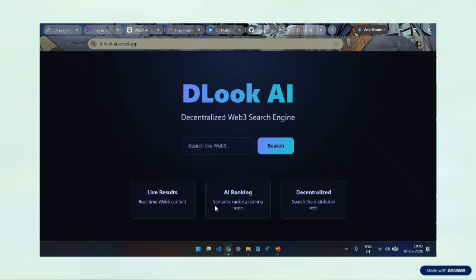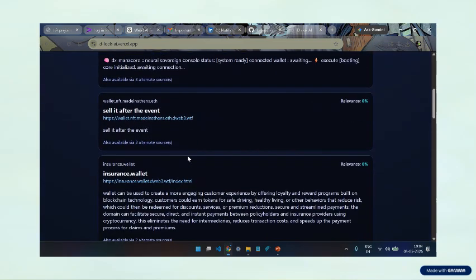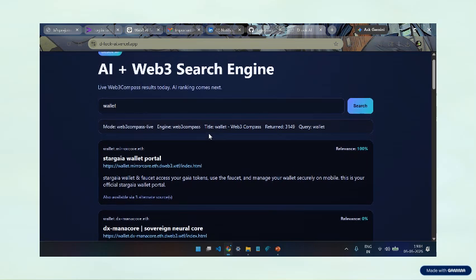This is our project, the decentralized web search engine DLook AI. It will show live and real-time Web3 content. We will search on it, for example, a query like wallet, and then search it. It will process the query and show us the results on the websites which are on the IPFS network, and show their relevance. These are different from Web2 websites.